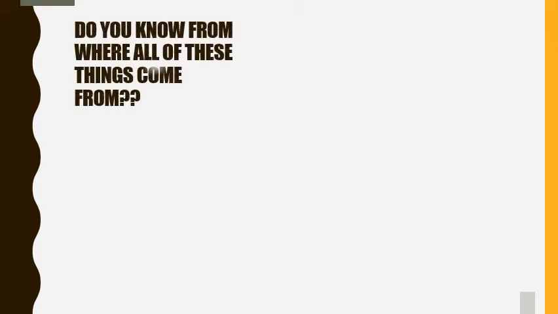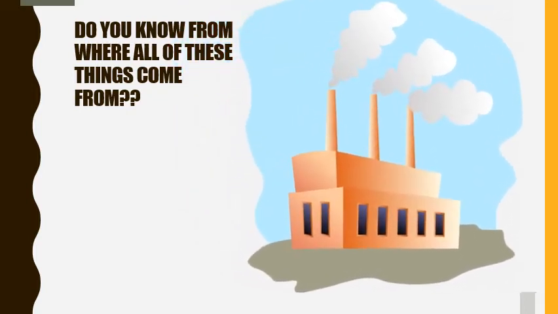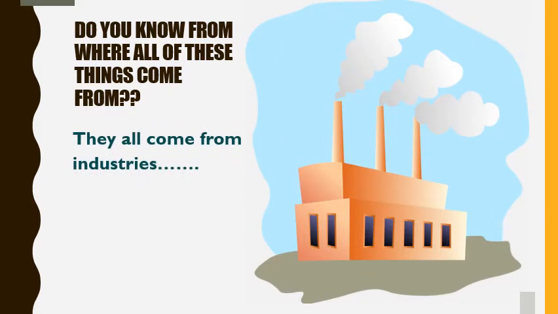So the things about which we have discussed, like clothes which are made up of cotton, wool, leather, and the things by which we travel, like different vehicles such as cars, buses, airplanes, trains, and electrical items which we use in our daily life, they all come from industries.